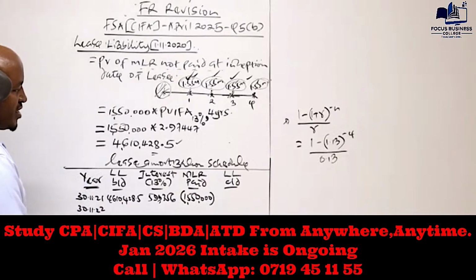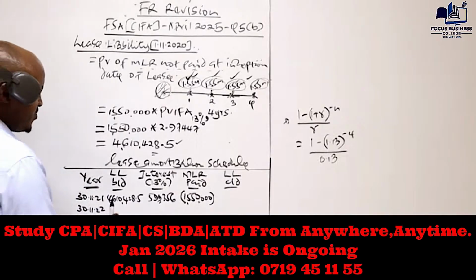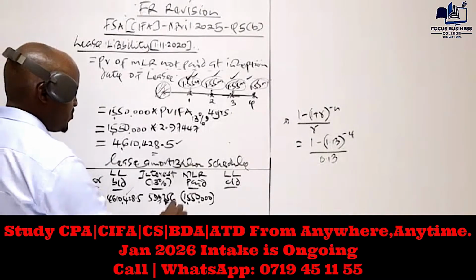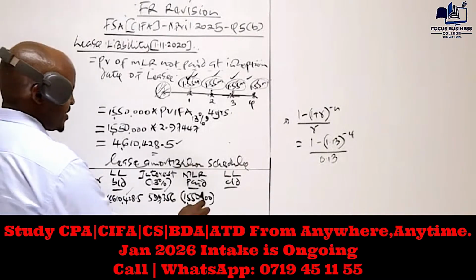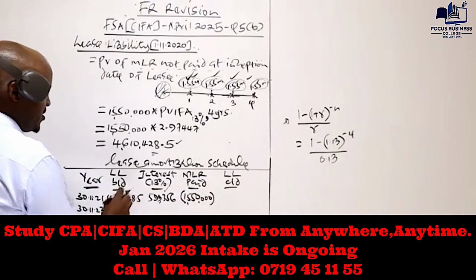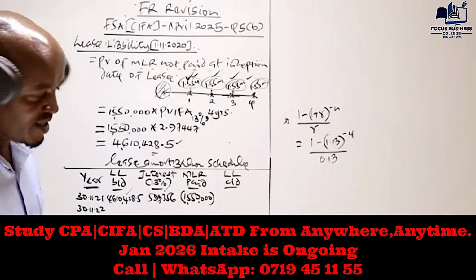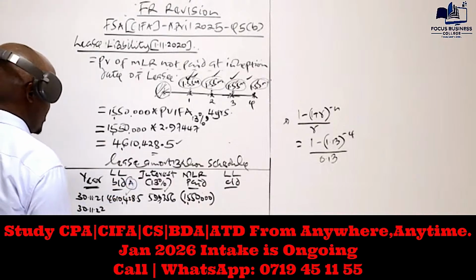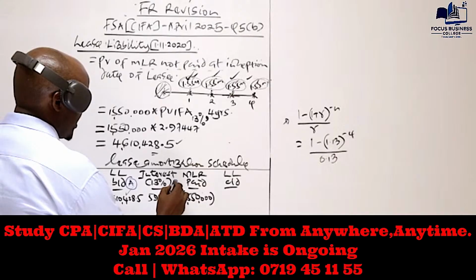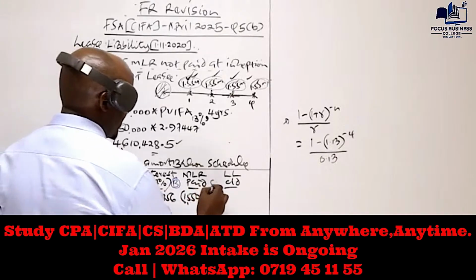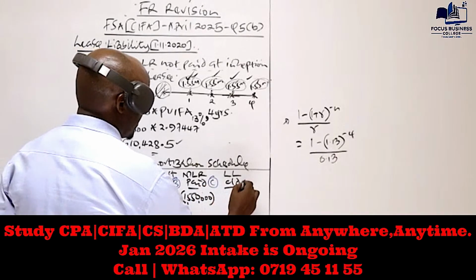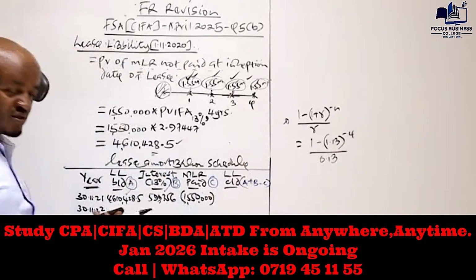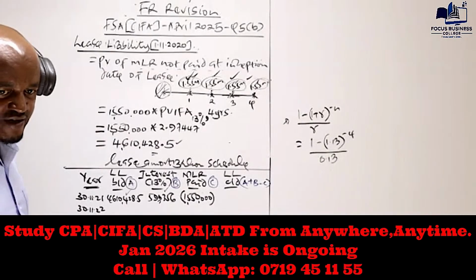We said it reduces the value of the liability. So to compute the lease liability at the end of year one, we take the lease liability at the start of year one, we add the interest, and we minus this. In other terms, we are taking A plus B minus C. That's basically how we are getting that value there.